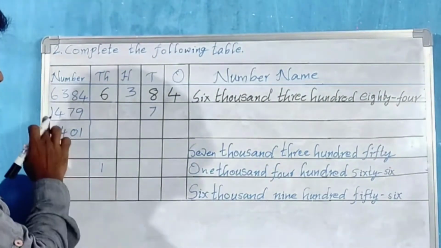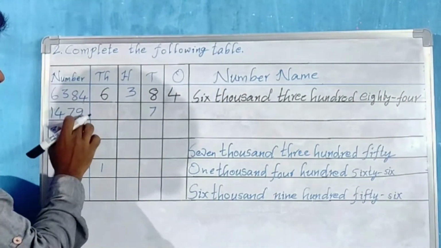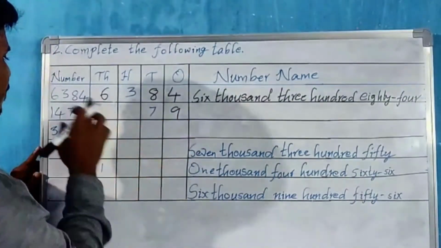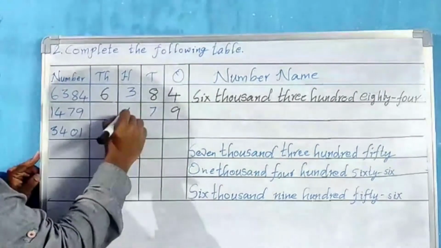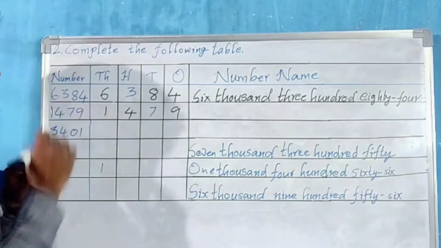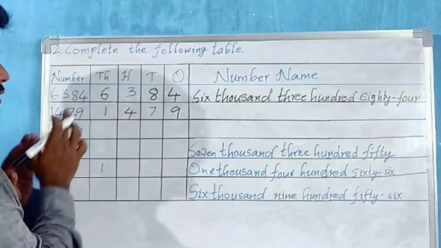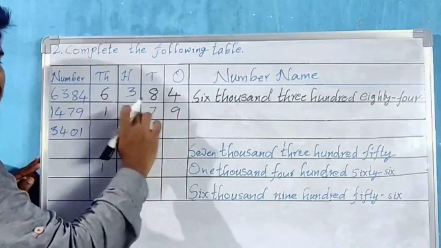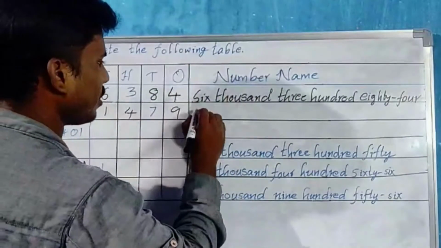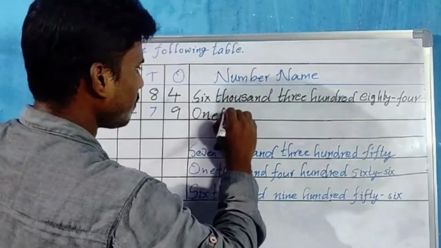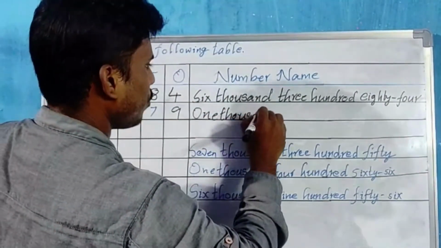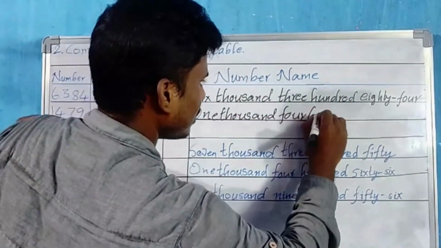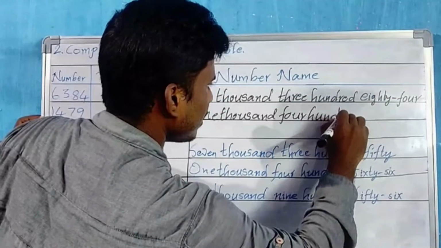Now look here, 1479. In the ones place we have 9. Tens place 7 they have already given. And the 4 in the hundreds place, 1 in the thousands place. Okay. Now what is the number name? 1479. So let us write 1479.